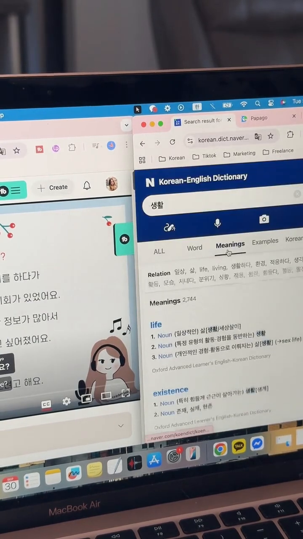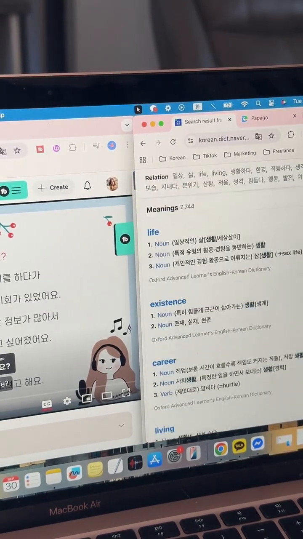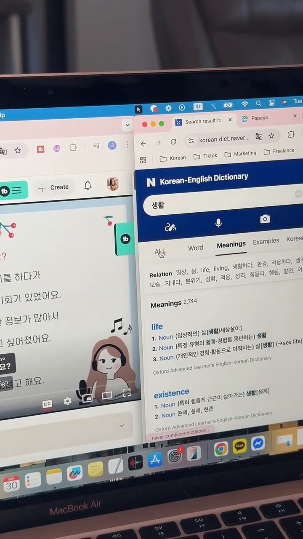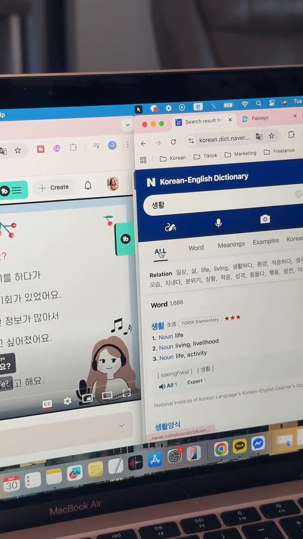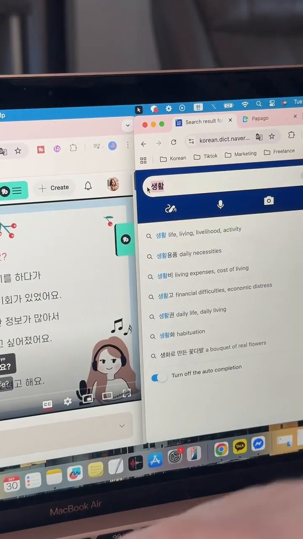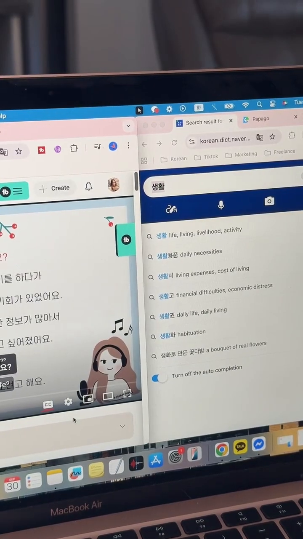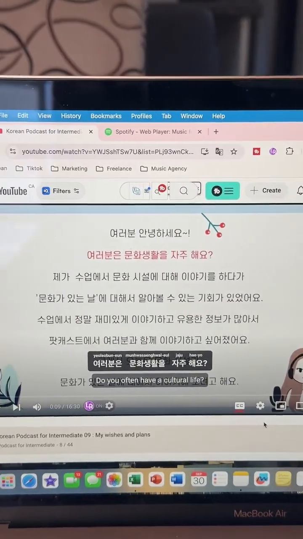Is that what that would mean? Because here it doesn't mention activities. Unless I'm not writing it correctly. No, I did. Maybe let's see on Papago just to make sure. Yeah, here it means activities, so I'm not sure. Cultural activities, that might be correct actually.